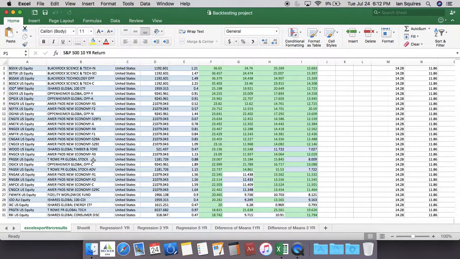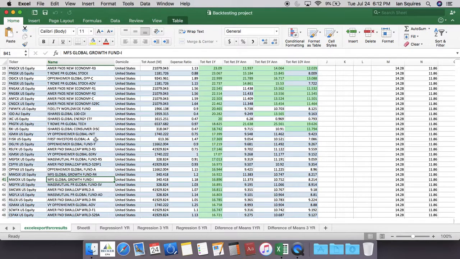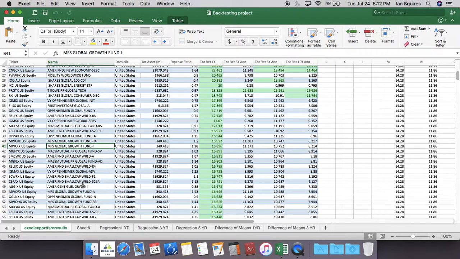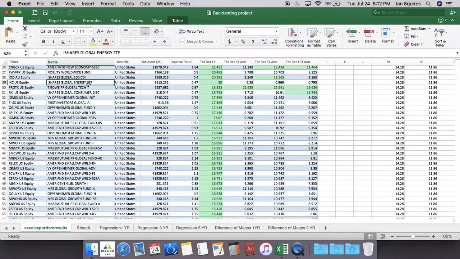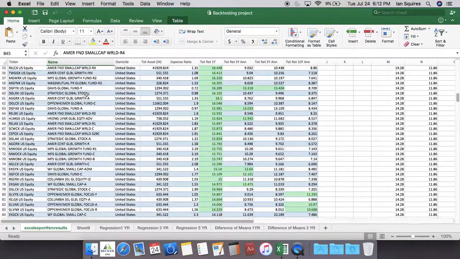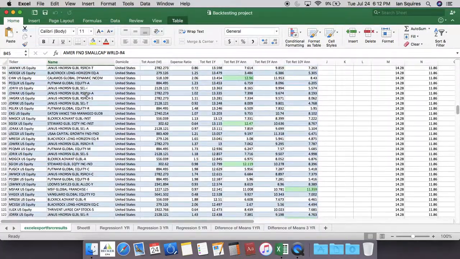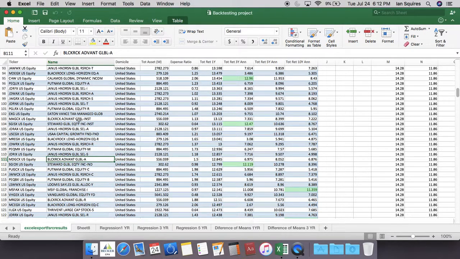I'm not 100% sure that what I pulled from the fund screening tool was correct, because it seems like some of these global funds might be in different industries. For example, there's industry here, and then there's small cap, and there's large growth, and it's all over the place. I didn't really know how to use the fund screening tool, so this is the best that I could come up with.